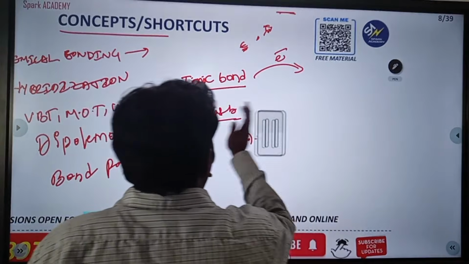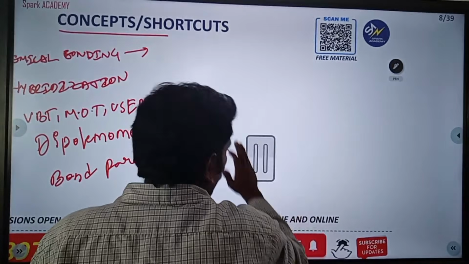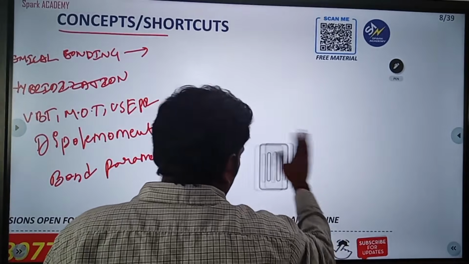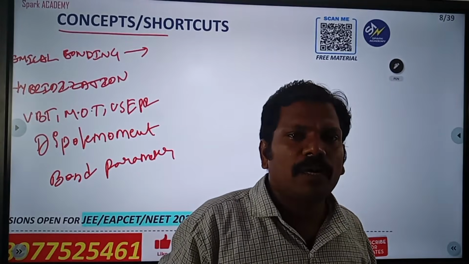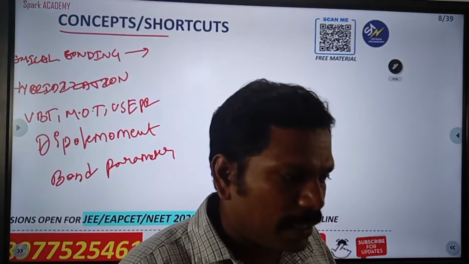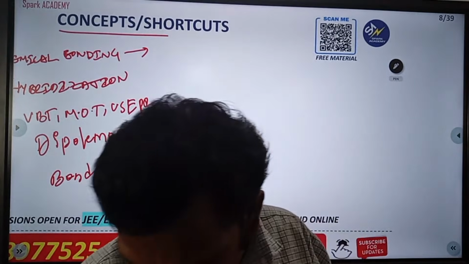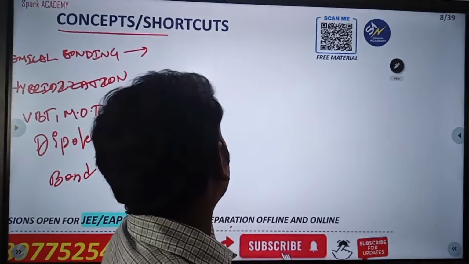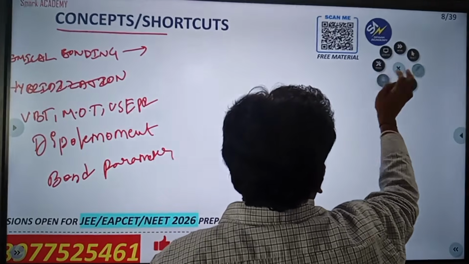Now, the best example you already observed: CH4 is an example for the covalent bond. Also sulfur dioxide is an example for a covalent bond. Except for the first group, the remaining mostly form this. Both are non-metals. One doubt: is hydrogen a metal or non-metal? It is a gas, right? It comes under the non-metals. That's why H and Cl both form a covalent bond. Clear? Next one is very, very important.